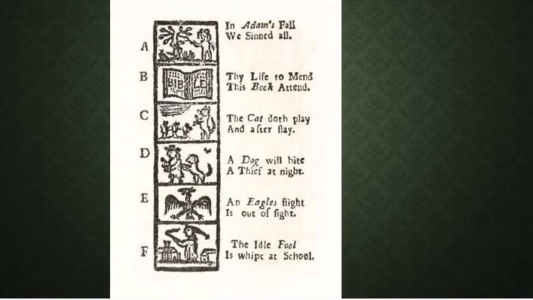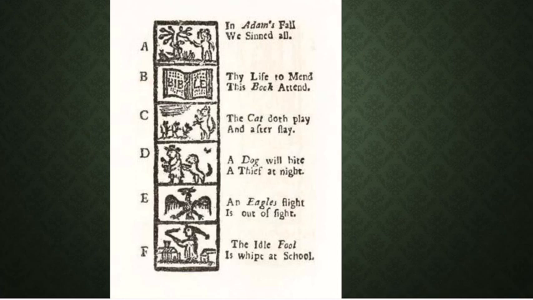There's an example from one of the New England school books, and you can see that they would teach the letters with little rhyming things, and oftentimes they would have moral lessons in them. So you have the letter A. A is in Adam's fall, we all sinned, right? So an A for Adam. Adam sinned, ate the fruit from the tree of knowledge of good and evil, and we all have original sin because of that. B is for the Bible.